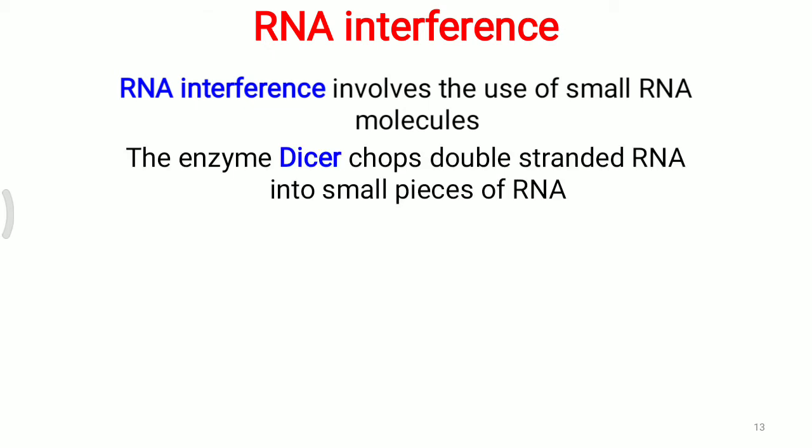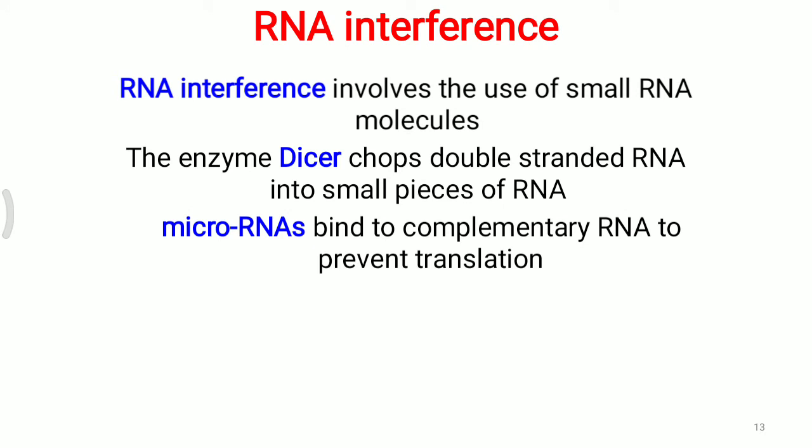So that is the particular enzyme Dicer, which chops the double stranded RNA generated with the help of siRNA, small interfering RNA. Small pieces of RNA are generated, and that basically inactivates the particular RNA function. So microRNA binds to the complementary RNA sequence to prevent further translation. That is also one way of gene regulation.